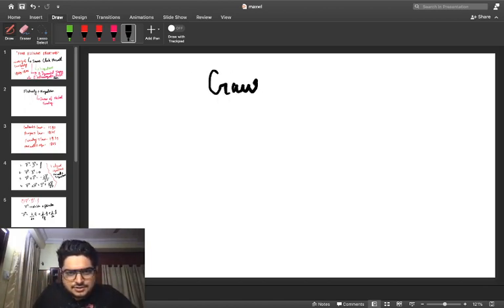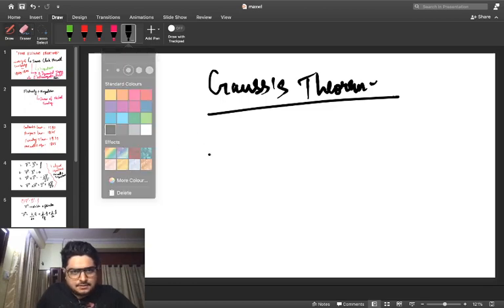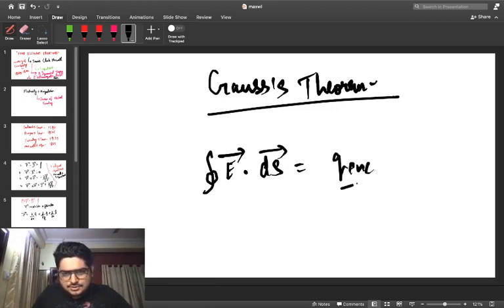That is Gauss theorem or Gauss law, which states that the closed surface integral of the electric field, alongside the surface contour, of E dot ds is equal to the charge enclosed divided by epsilon naught.